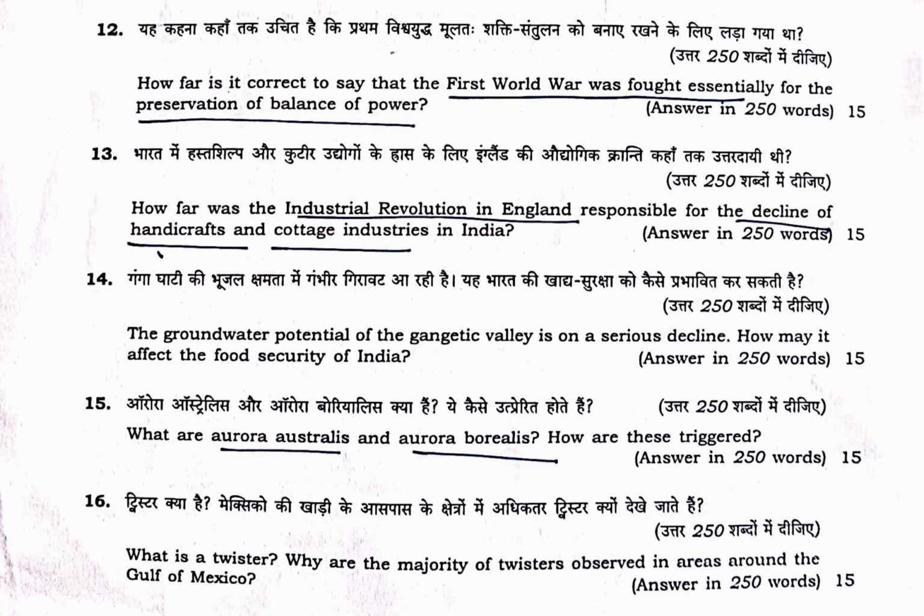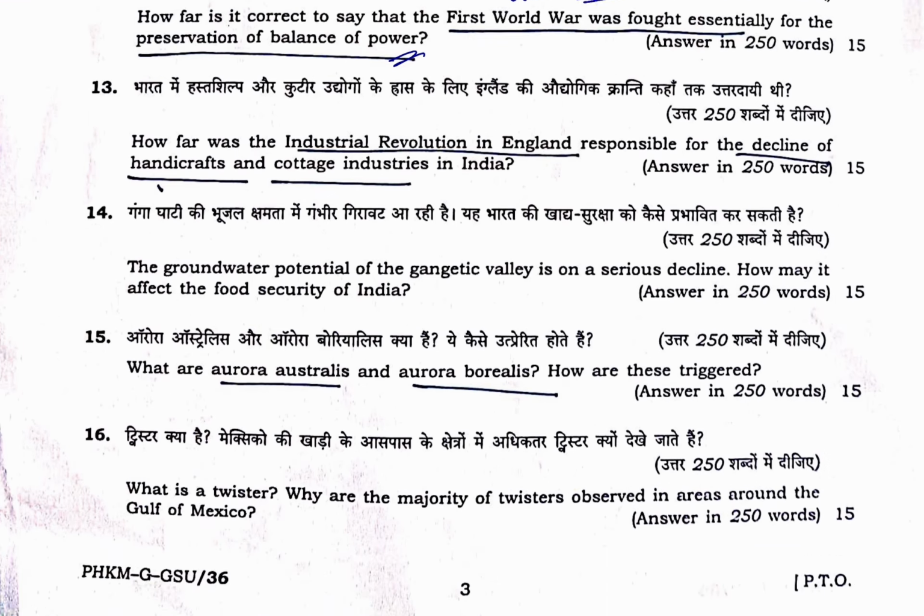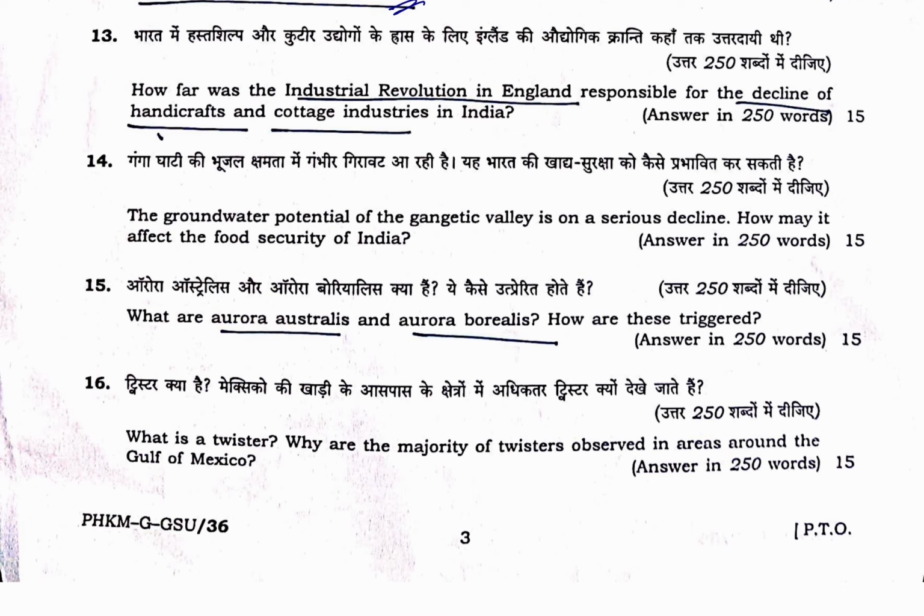How far is it correct to say that the First World War was fought essentially for the preservation of empires? That question is from world history, which was easy, and could have been answered with better clarity by anyone who has studied world history. How far was the Industrial Revolution in England responsible for the decline of handicrafts and cottage industries in India? Direct from Spectrum, as we know, drain of wealth, we had seen. Then we can also explain the reversal of dichotomy through this. So this was the question.